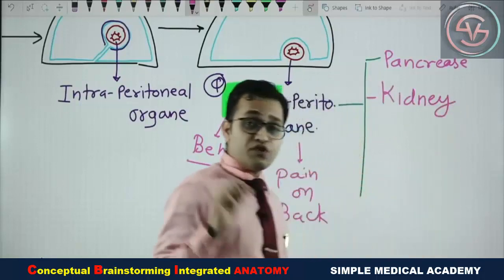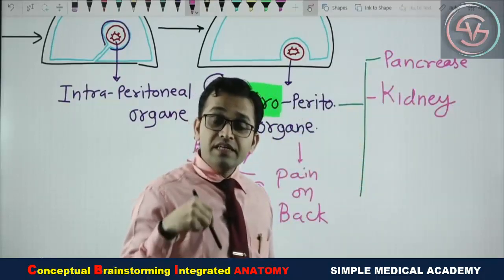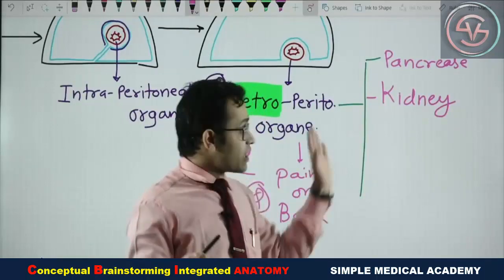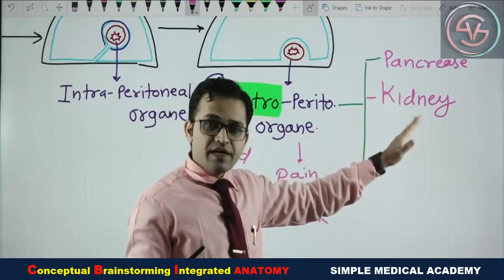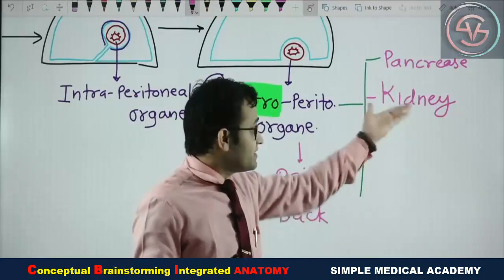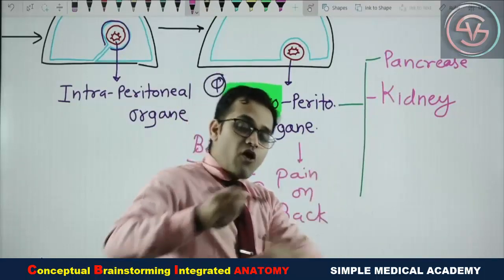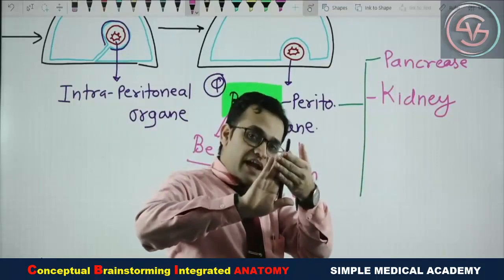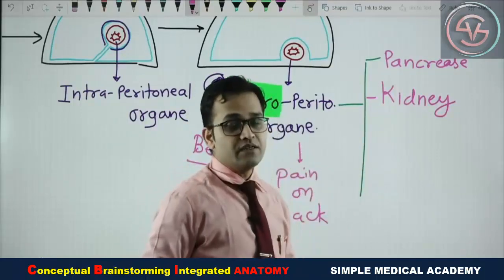You know, in your physiology practical, the kidney is palpated with bimanual palpation, anatomy correlated with physiology. As well as in clinical practice, you feel the kidney bimanually, one hand on the back side, and you push the kidney forward with the other hand, and you feel the lower pole of the kidney. Why?